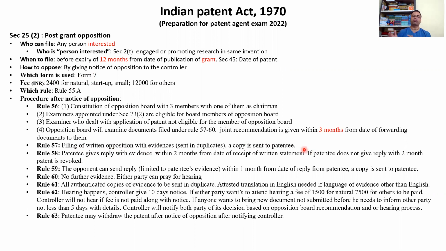So a copy is also sent to the patentee. So the patentee comes to know that a post grant opposition has happened, and you receive a notice. And so these are the documents, meaning what are the prior arts, this patent number, this publication number, everything the patentee also gets. Rule 58, patentee gives reply with evidence within 2 months from the date of receipt of the written statement.